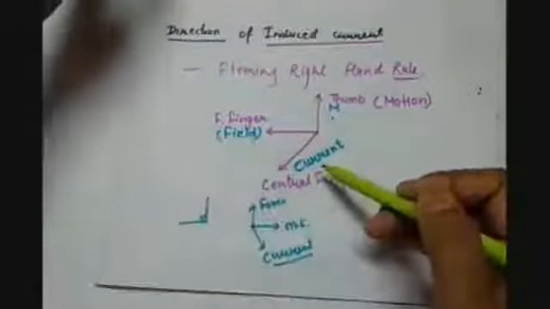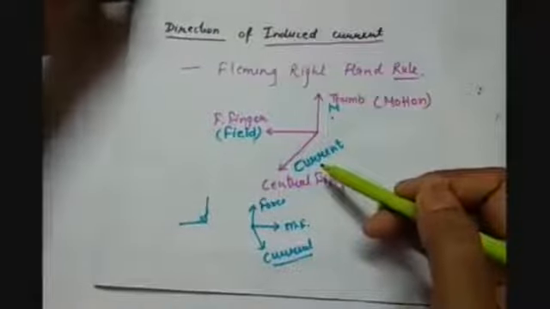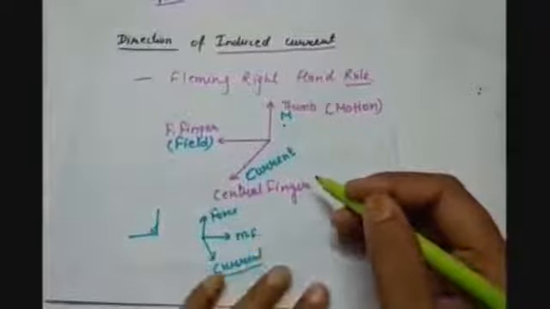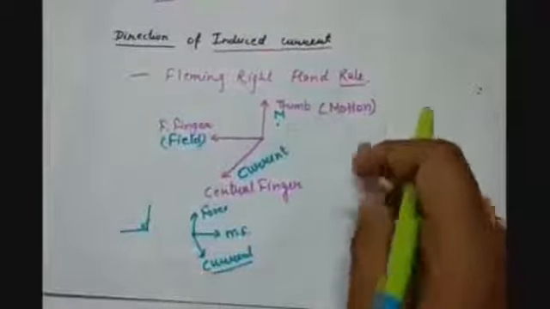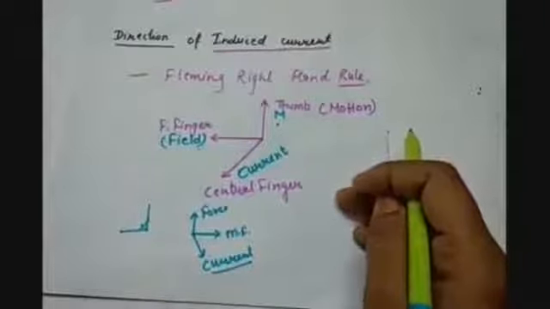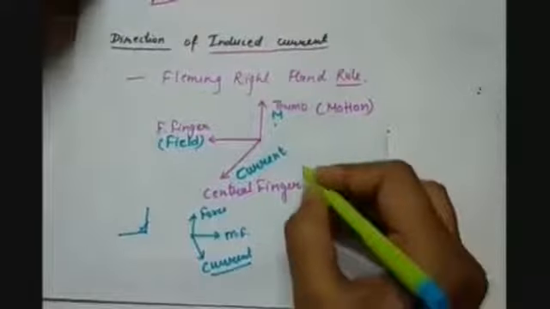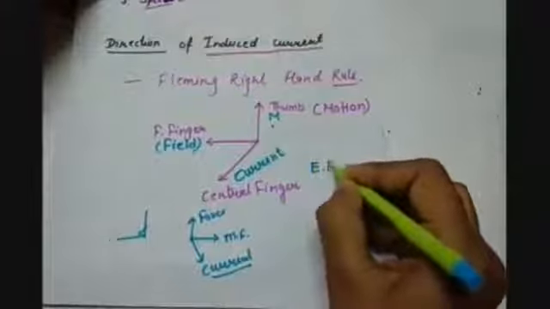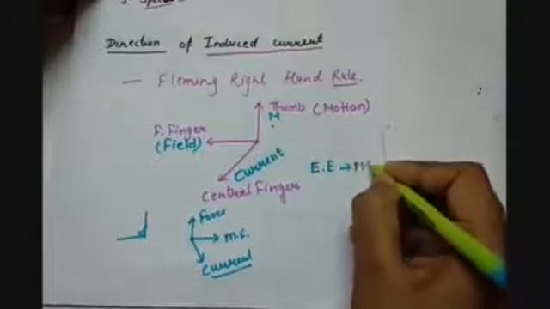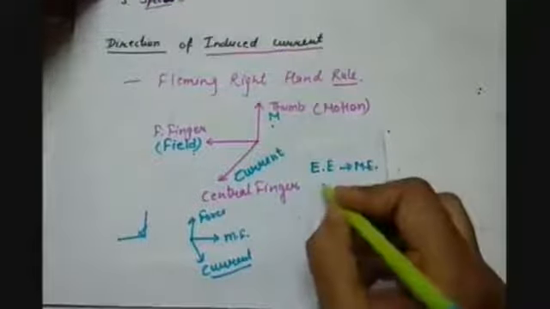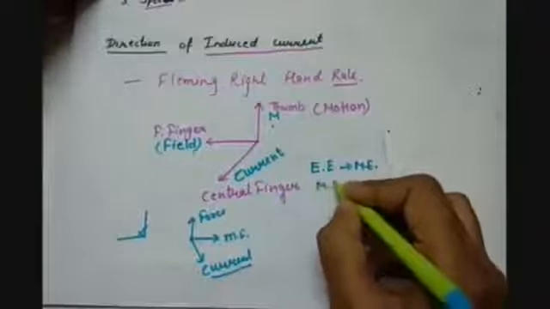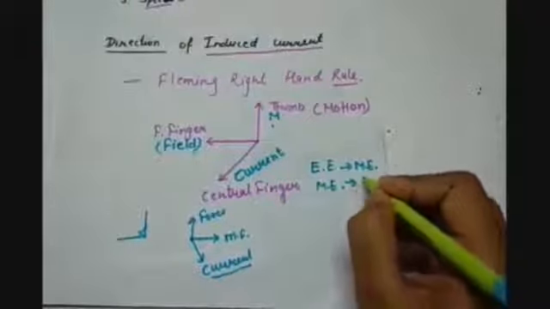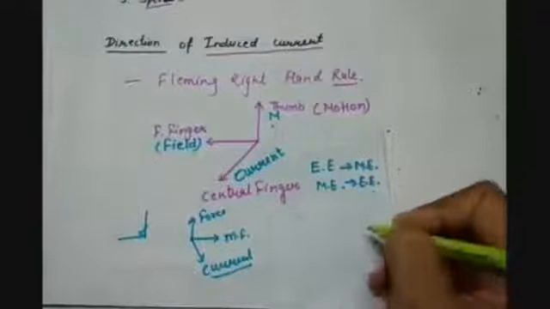So dear students, we have completed electromagnetic induction, which is the reverse process of the electric motor. Because earlier in the electric motor, what were we doing? We were converting electrical energy into mechanical energy. But here we are applying mechanical energy and producing electrical energy.